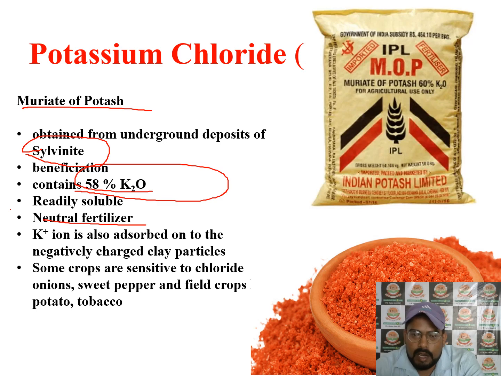Next, it is a readily soluble fertilizer. Potassium is absorbed on the negatively charged clay particles, and some crops are sensitive to chloride content, such as potato crops. It is used as the cheapest source of potassium content in these fertilizers.